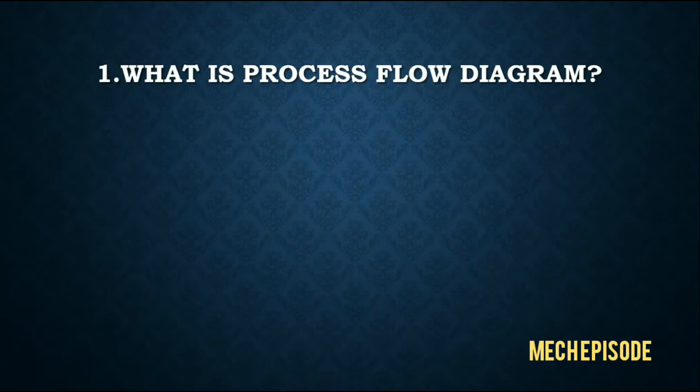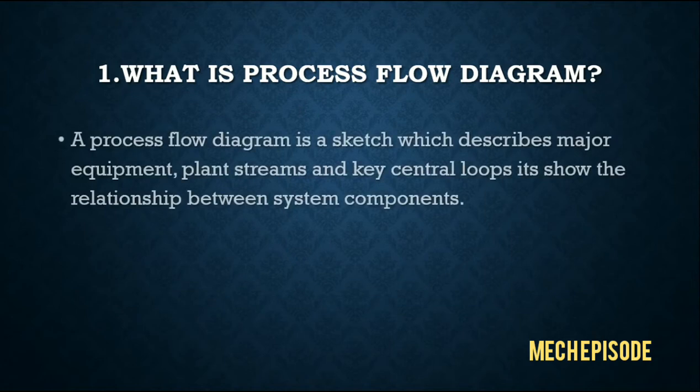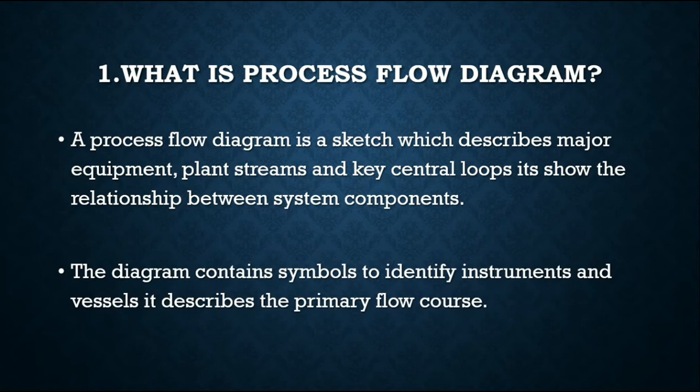First question is, what is a process flow diagram? And the answer is, a process flow diagram is a sketch which describes major equipment, plant streams, and key control loops. It shows the relationship between systems and components. The diagram contains symbols to identify instruments and vessels. It describes the primary flow course.